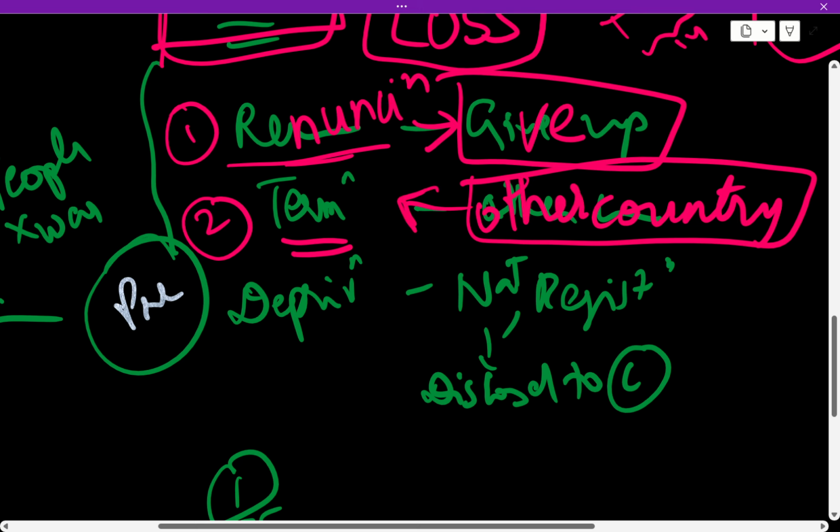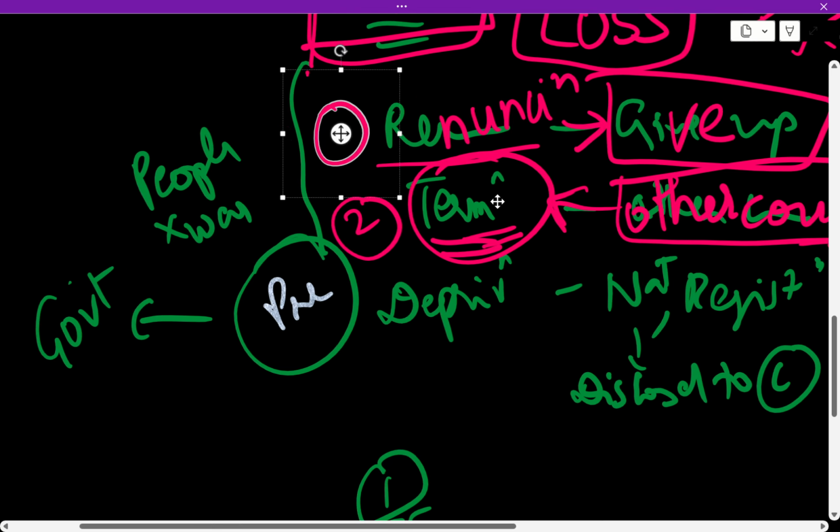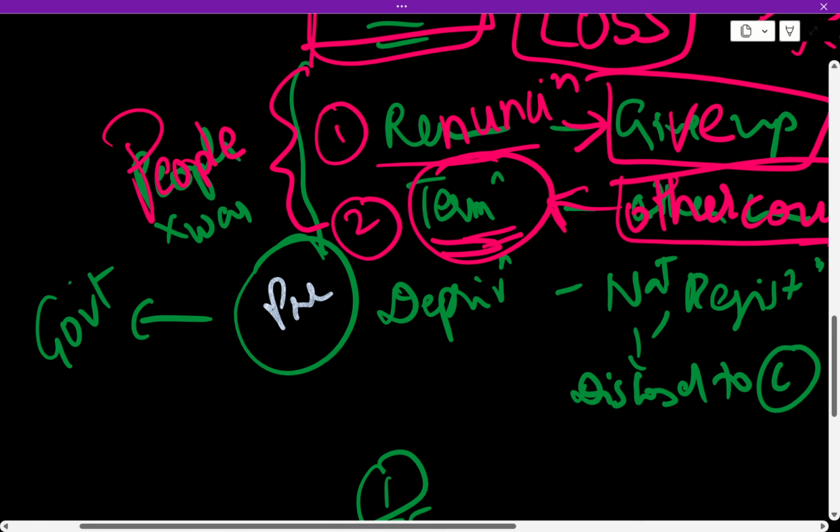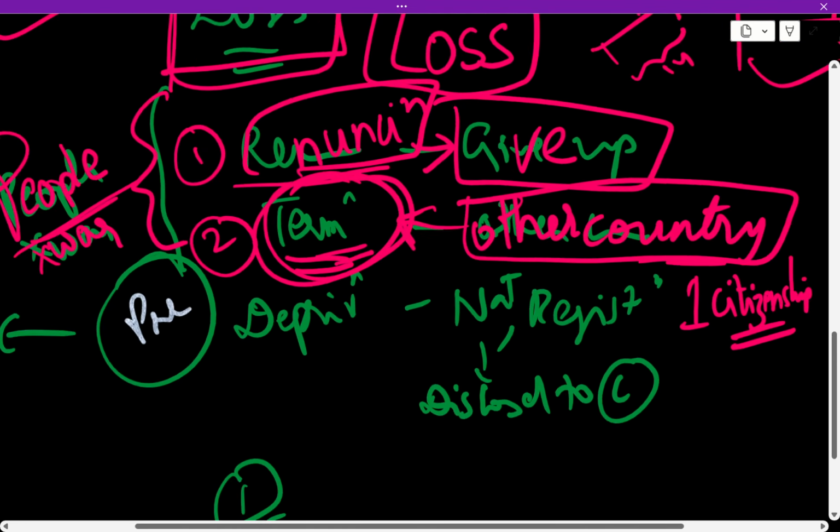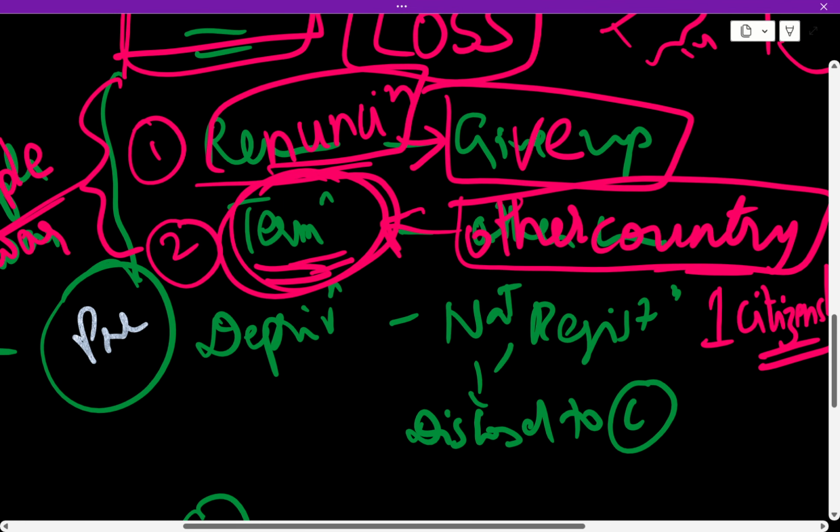You lose your citizenship. So this is how you lose your citizenship by termination. India has only one citizenship. This is done by the people, and this is not valid during a war. You cannot give up during a war. You do not lose your citizenship during a war if you take citizenship of another country.